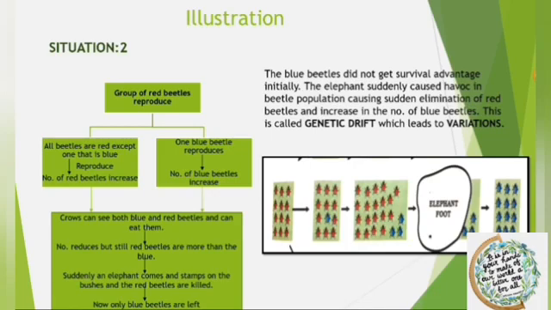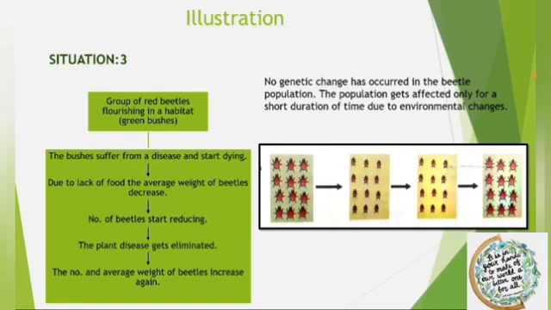Now, let us consider a third situation. In this situation, there are no crows, but the beetle population increases. The bushes on which they are feeding start suffering from a disease. Some bushes start dying of the disease, and there would be food scarcity for the beetles. As a result, the beetles would be poorly nourished, and the average weight of the adult beetles would decrease. After a few years, the plant disease gets eliminated. There will be plenty of food available for the beetles to eat.